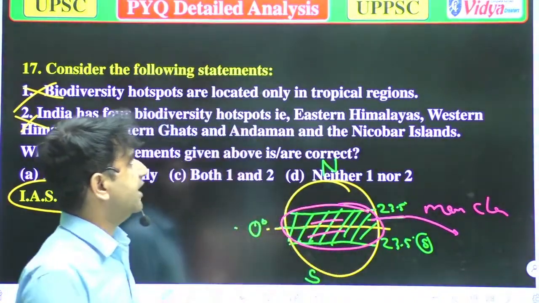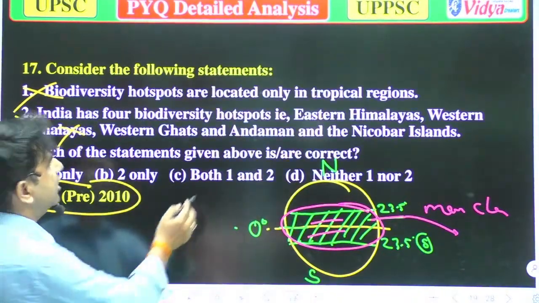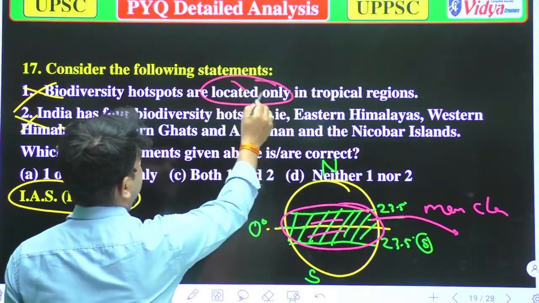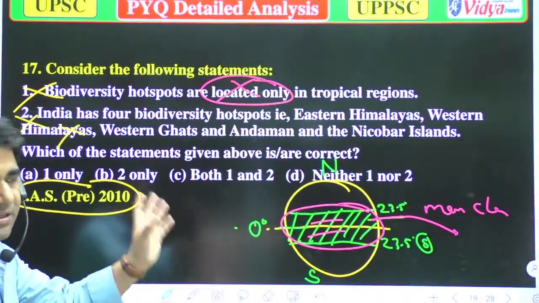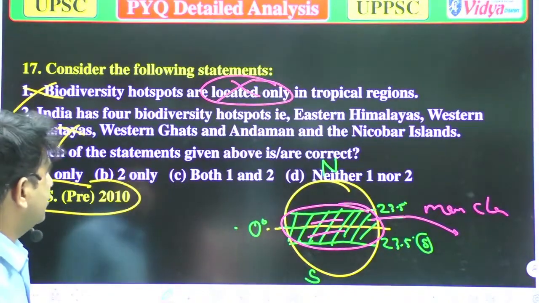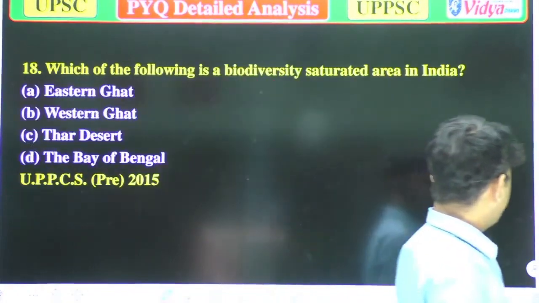But on the other hand, the statement that tropical regions are the only ones located there is wrong, because biodiversity can be found in various areas, so that is wrong. So now you can understand it properly. Now we'll move to the next question.